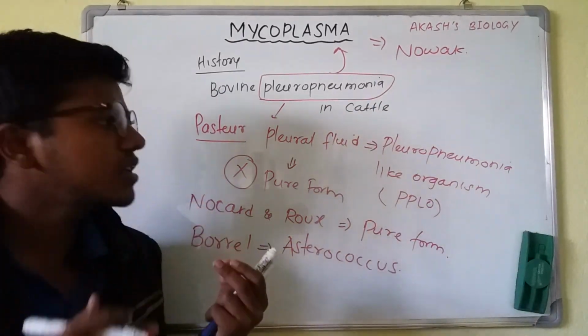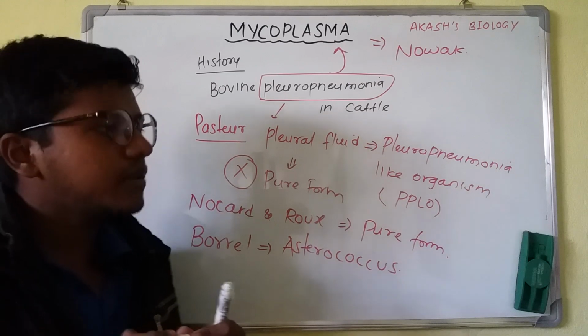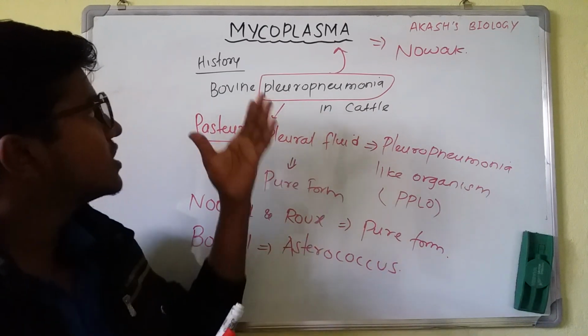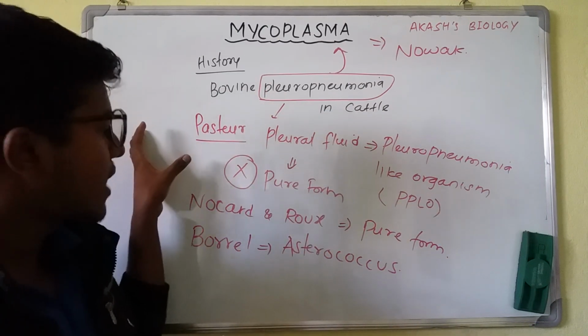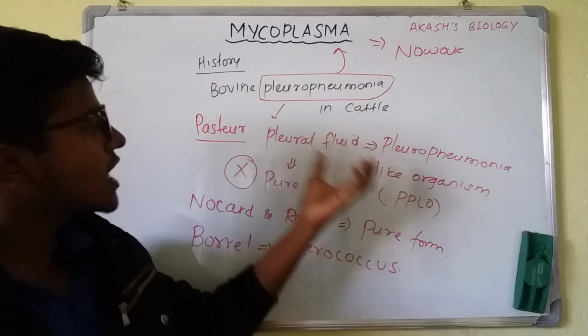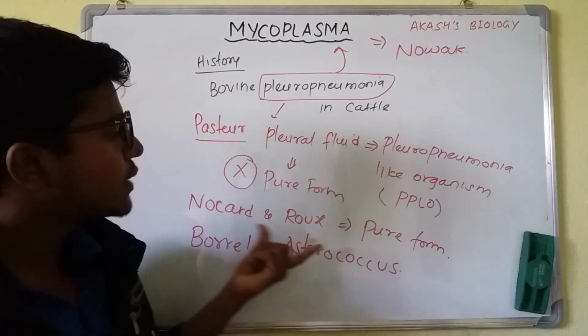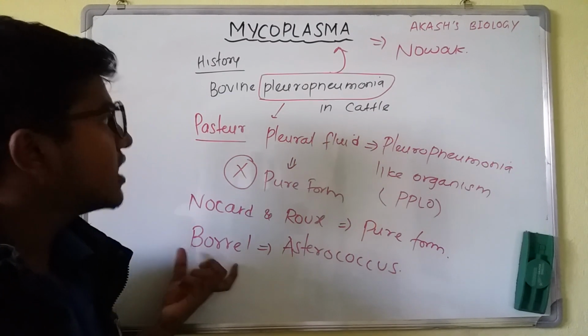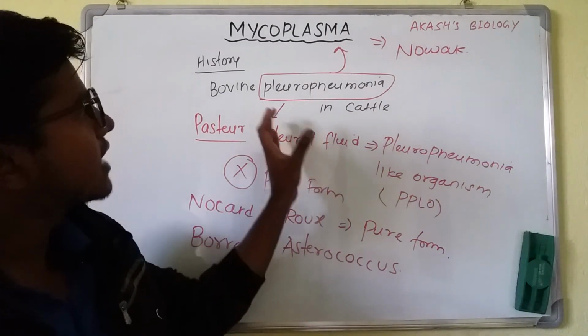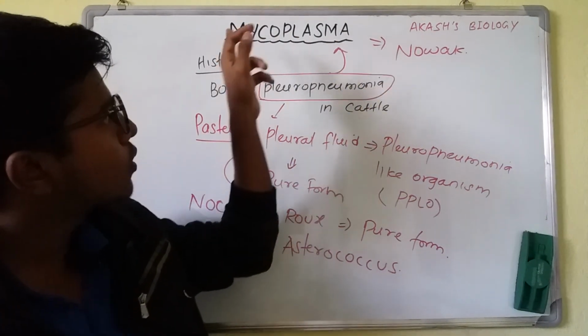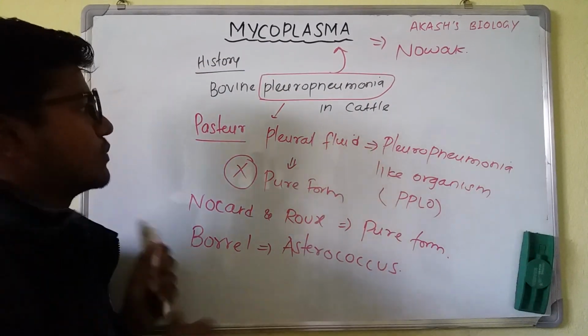So these are the various terminologies and discoveries made by various scientists with respect to mycoplasma. First of all, Pasteur, who named mycoplasma as PPLO. Second, Nocard and Roux, in the pure form. Borrel named it Asterococcus, and later on Novak coined the main term, mycoplasma.